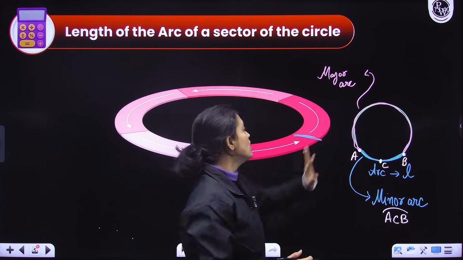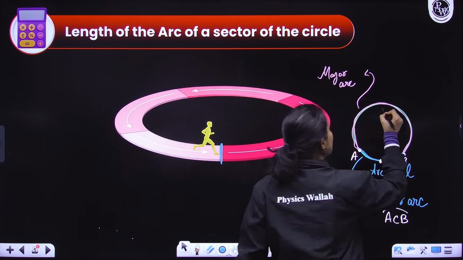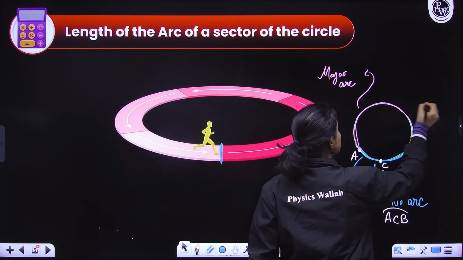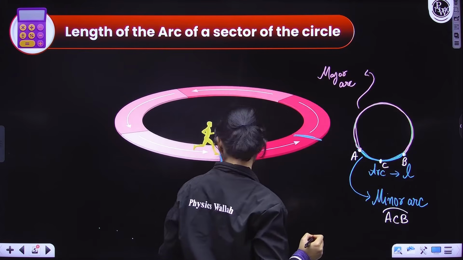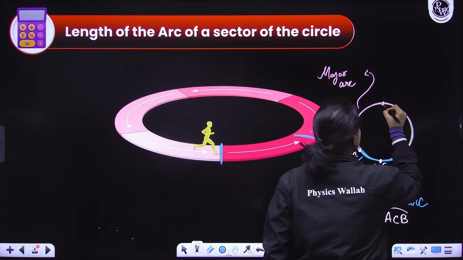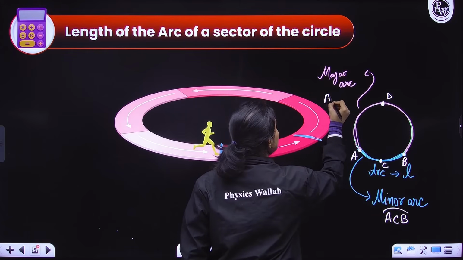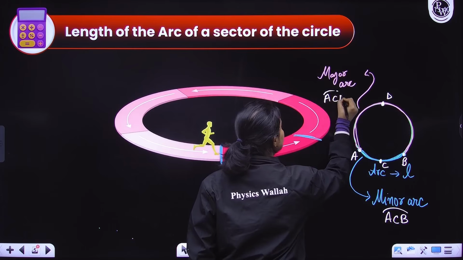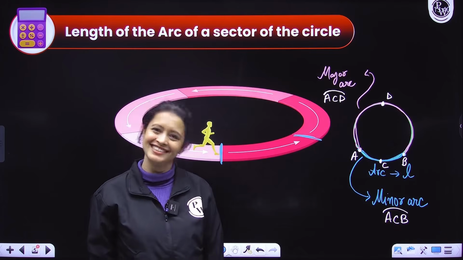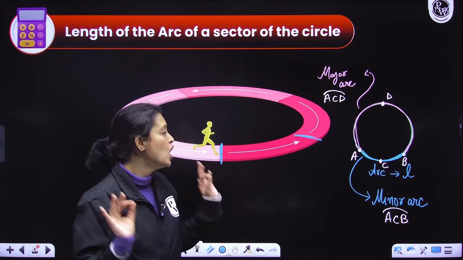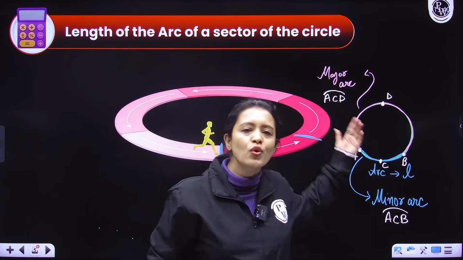Okay. Now similarly, what would be the major arc? So to write the major arc, you will again take a point on the major arc here. Let's just suppose this is point D. So you will write ACD and above them you will draw this structure. So ACD here is the major arc. Okay, understood, simple.